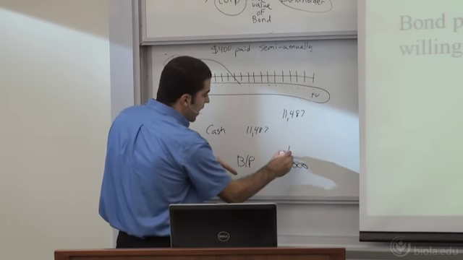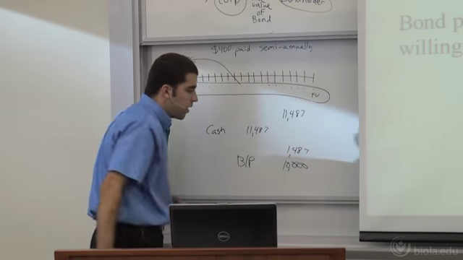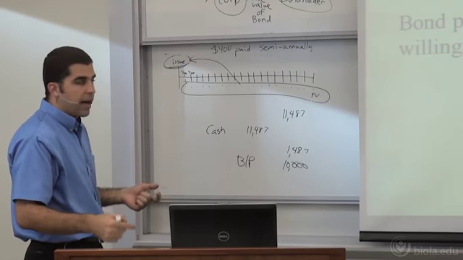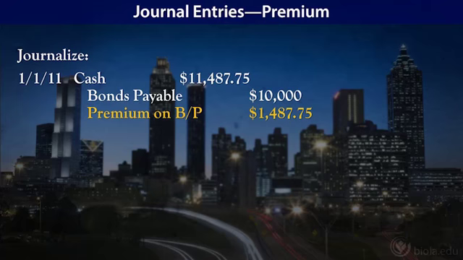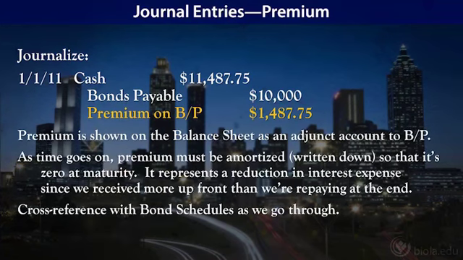So I need $1,487 more of credit here in order to balance my entry out. But where does that go? Okay, since I issued it for more than my face value, I have a premium on bonds payable. Now this is an adjunct account that goes with our bonds payable. We're going to keep them separate, but on a balance sheet, these are going to go together.